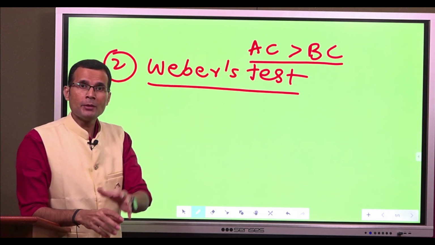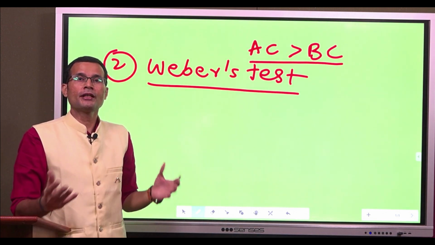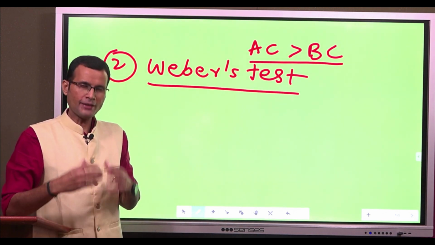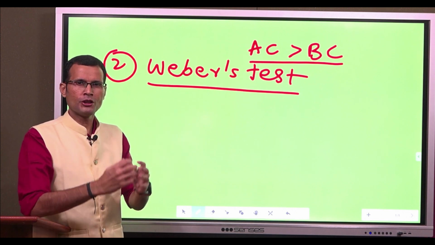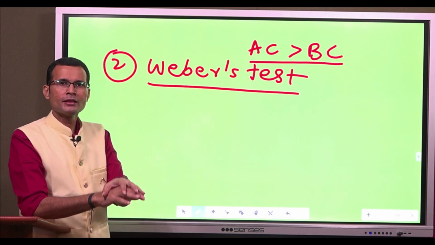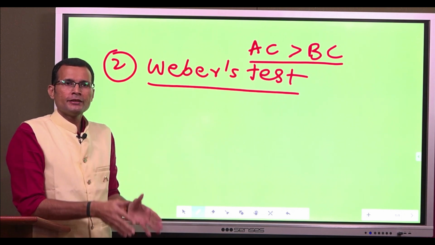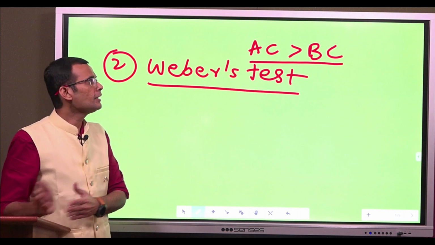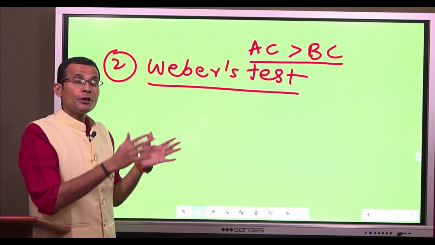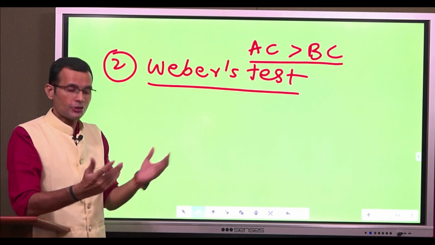AC is better than BC, and therefore AC masks the BC to a certain extent. Naturally, something which is louder, stronger, bigger is going to mask the smaller one.